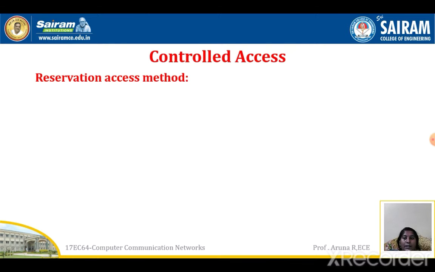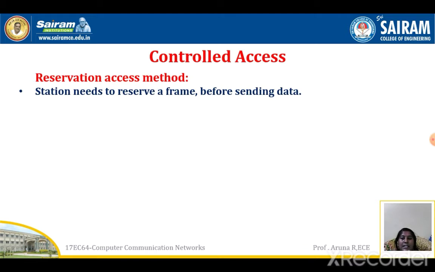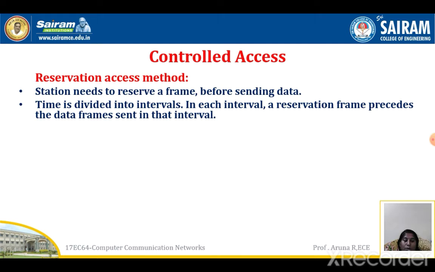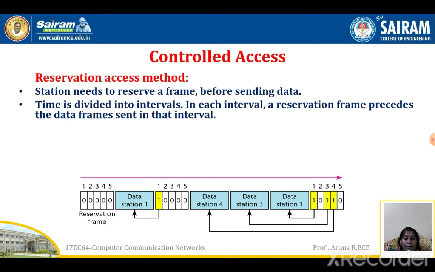In controlled access, first let us see reservation. In reservation, a station needs to reserve a frame before sending the data. So before transmitting, you have to reserve the channel. Time is divided into intervals. In each interval, a reservation frame precedes the data frame sent in the interval. That is, first you send the reservation frame, then you send the data frame.